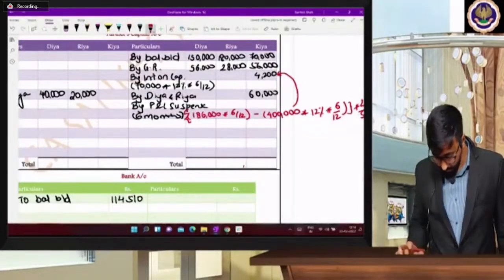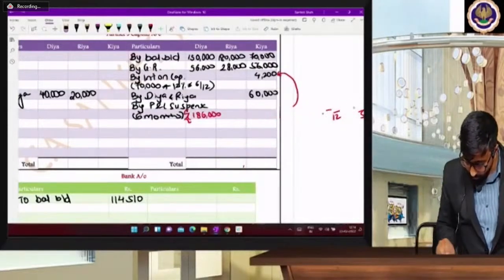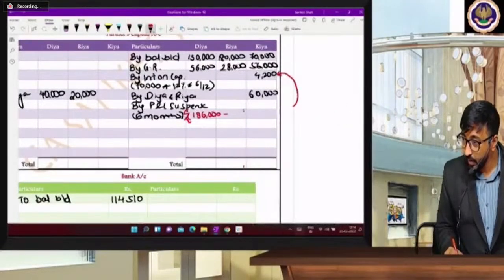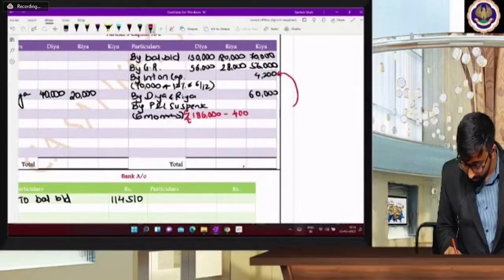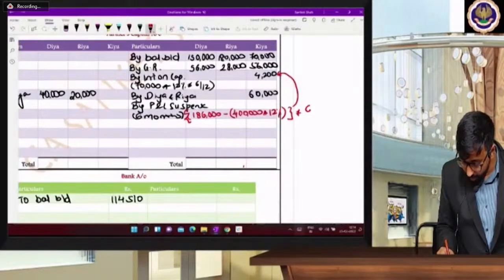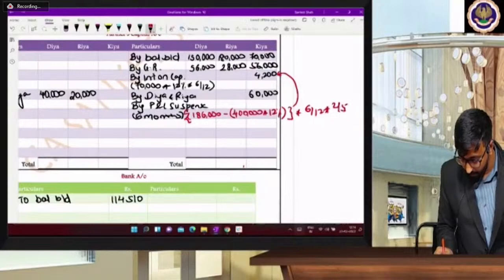See the answer. I thought I will give you the easiest technique: 1,86,000 average profit minus 4 lakhs into 12%, that is 48,000, into 6 by 12 into 2 by 5. Tell me the answer now.